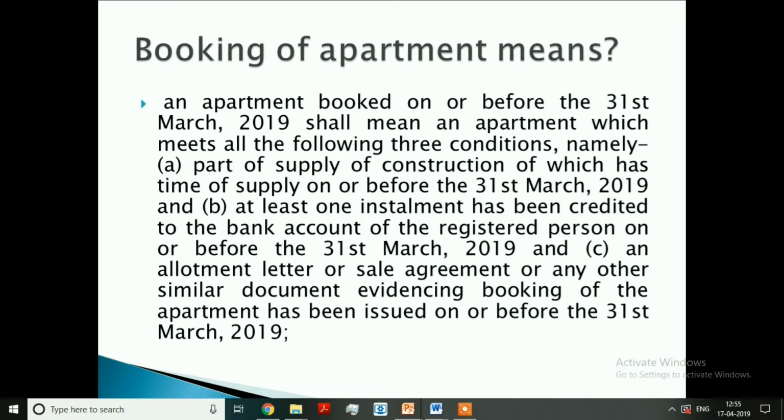At least one installment has been credited to the bank account on or before 31st March 2019. And allotment letter or sale agreement has been issued on or before 31st March 2019. In case any of these three conditions is not fulfilled, we cannot say that booking has taken place.